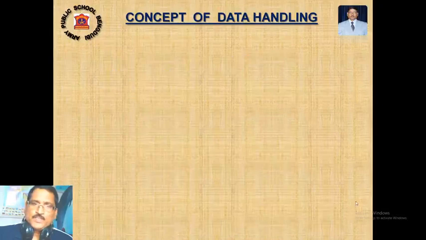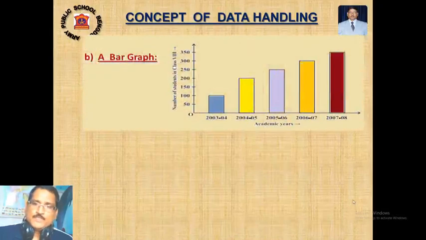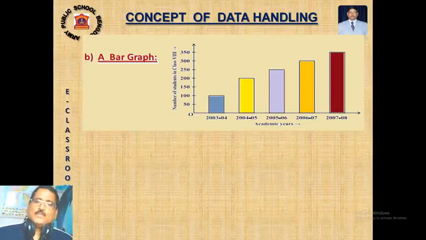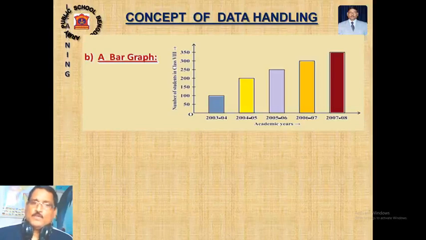Our next topic is bar graph representation. Suppose I would like to represent one event, say marks scored by a particular student in 5 consecutive academic years in different subjects.